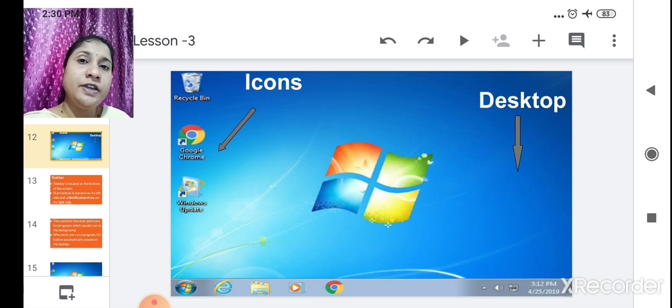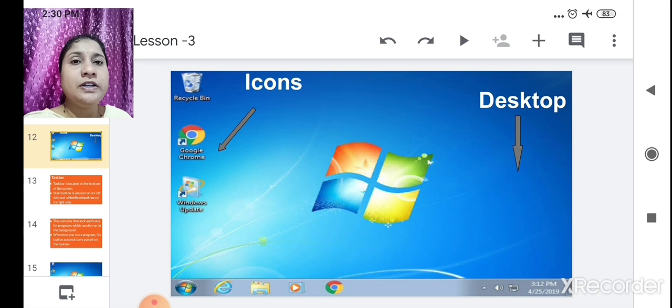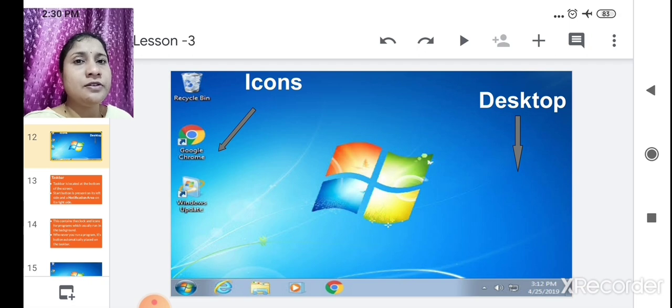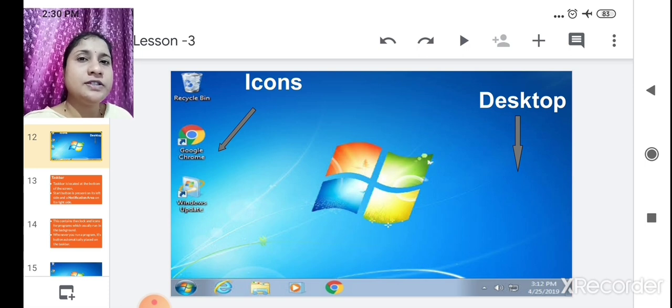Then after that we saw Windows starting. What happens once Windows gets started? You get a welcome message, Welcome to Windows XP, 2000 or 7, or 10. All these appear on the window. After that the first screen appears, which is nothing but the desktop, and the small graphic symbols are the icons. All these things we have learned in today's class.